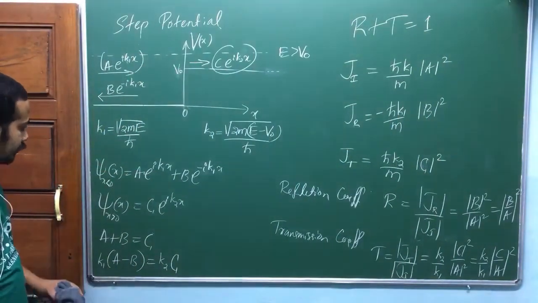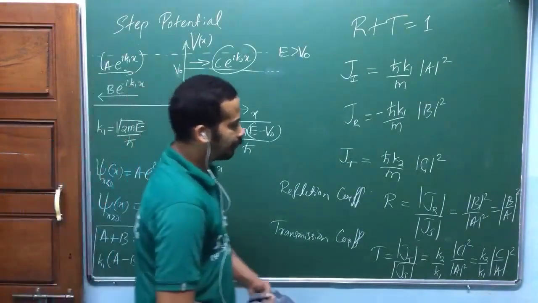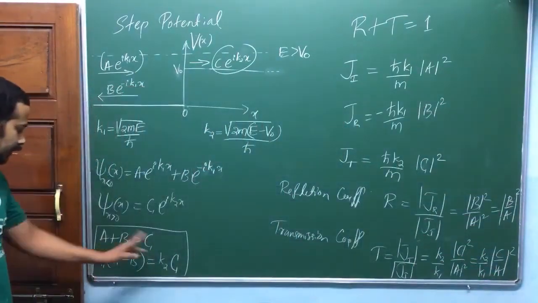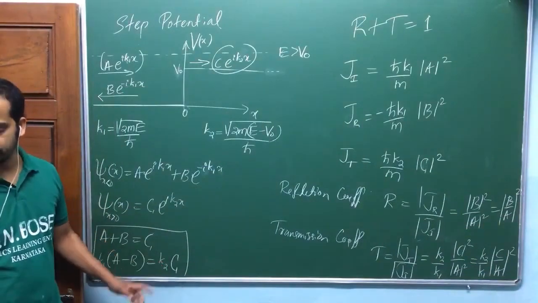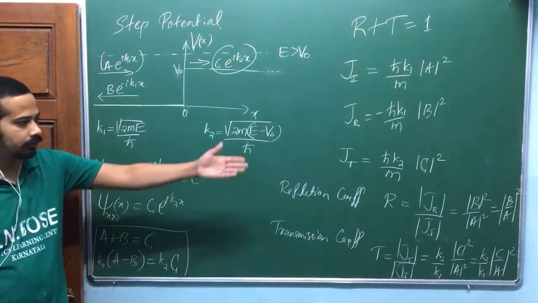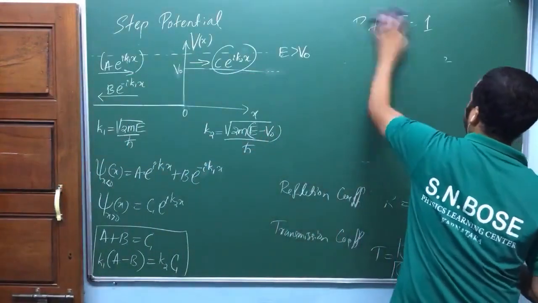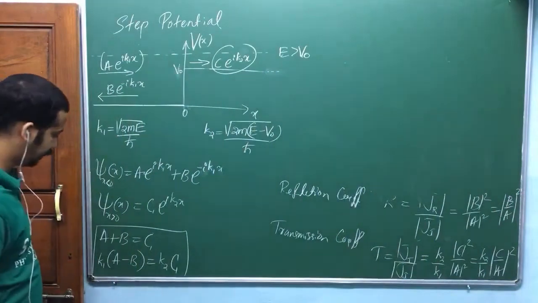Now you need to find this one. You got these two equations, okay? You need to find B by A, you need to find C by A. You have 3 unknowns, 2 equations, but you can find the ratio. You can solve it for a ratio, isn't it? Can you quickly find B by A and C by A?